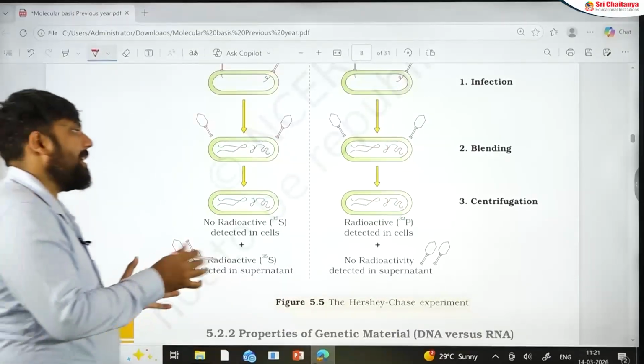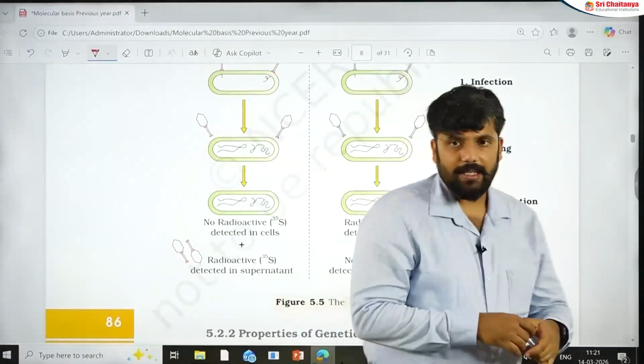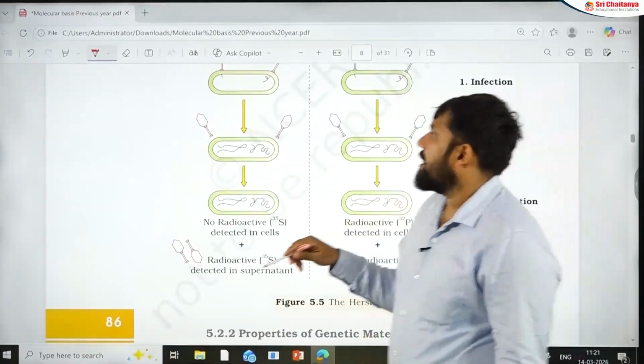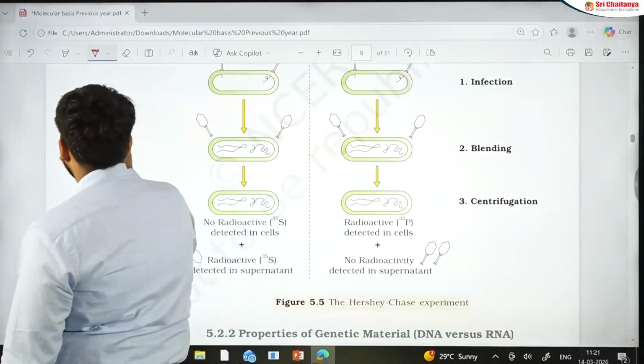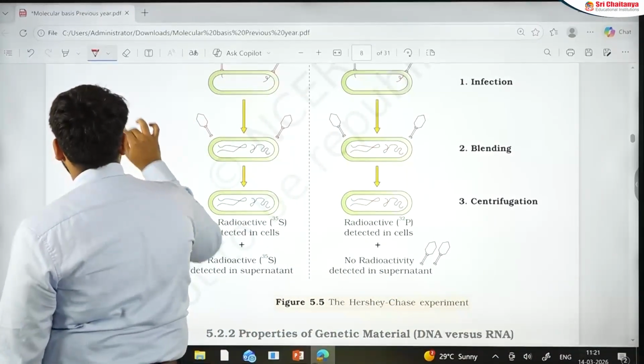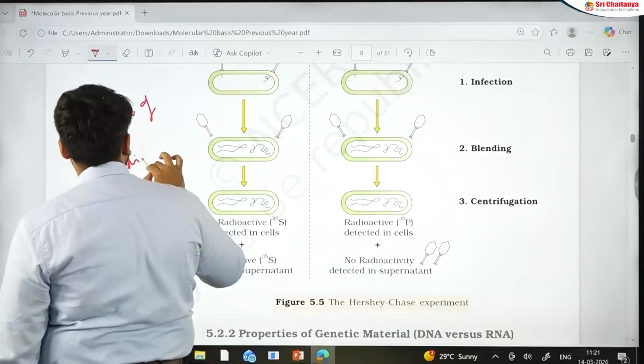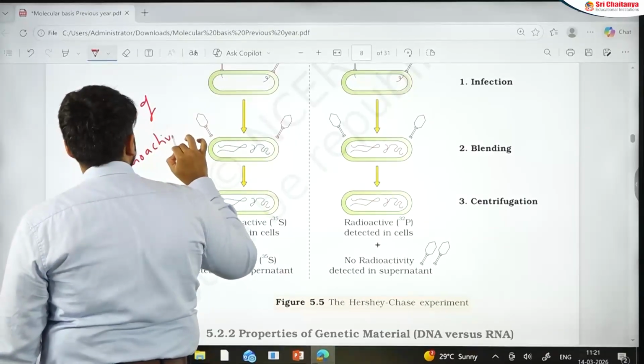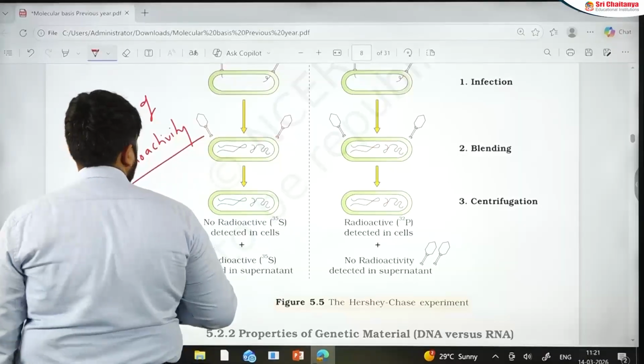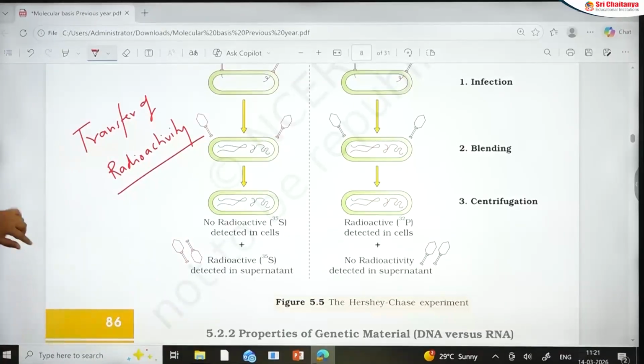Now, what is the key event that actually proves that DNA is the genetic material? That is the transfer of radioactivity. What is the word? The word is transfer of radioactivity, which proved that DNA is the genetic material because transfer of DNA happened.